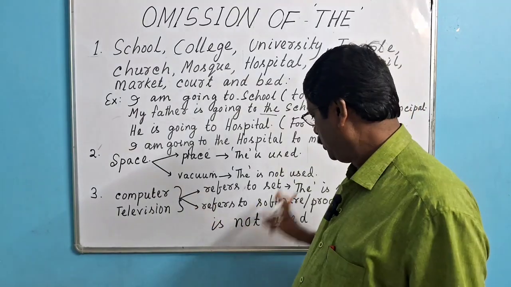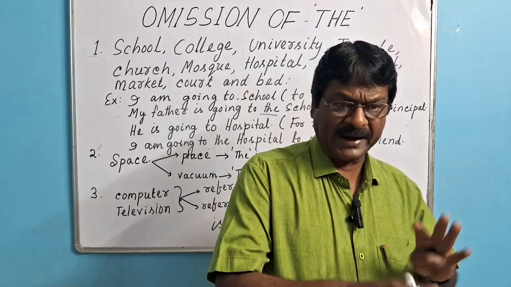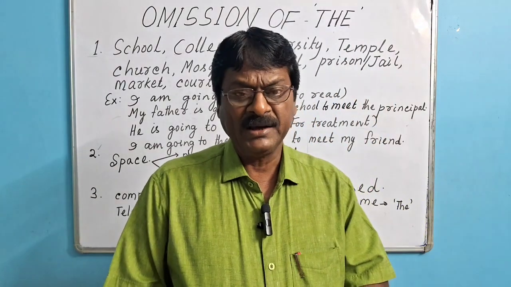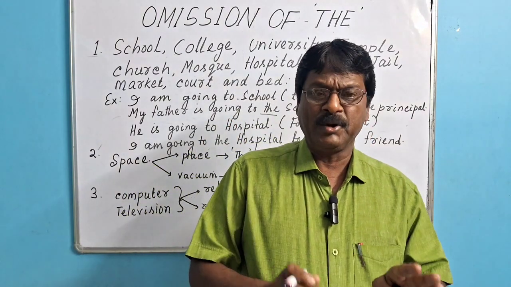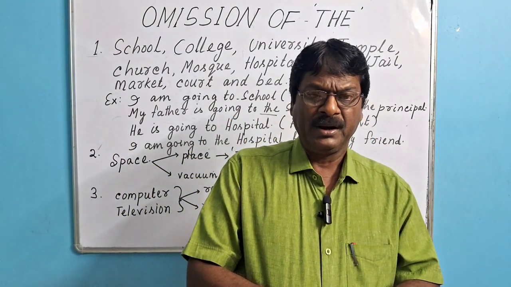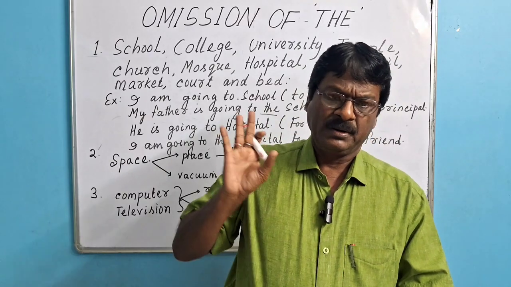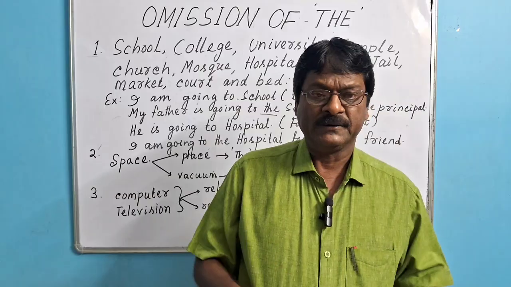But when they refer to the software or the programs carried out inside it, "the" is not used before it. Okay? I think you must have understood it. Try your best to remember it, and refer to this video till you understand the concept fully.